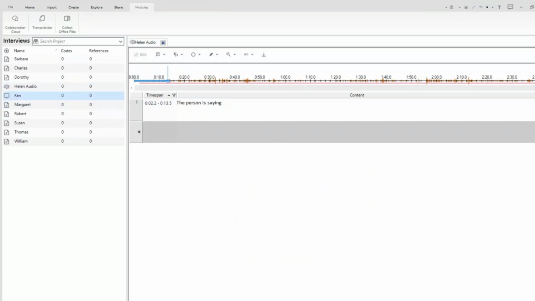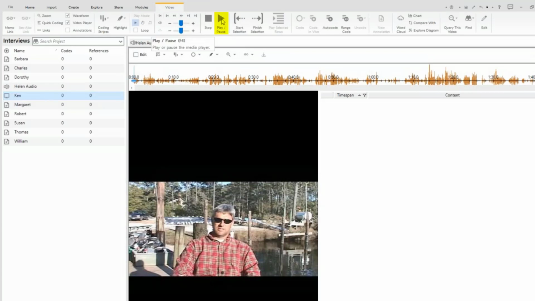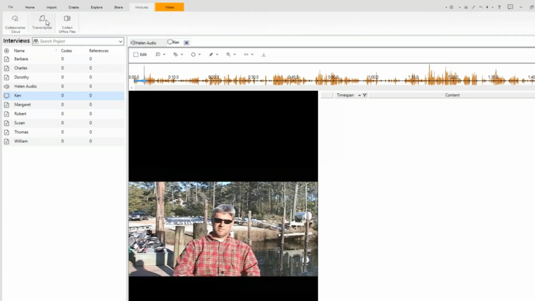You can also do the same with video. So again, I can play the video. I can use the same transcription mode for manual, or I could go to Modules and use the NVivo transcription product to help me.